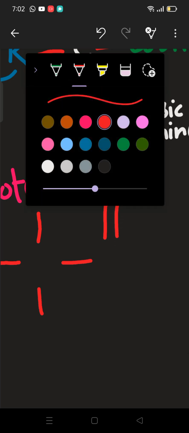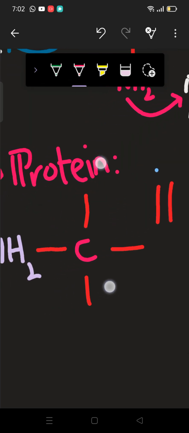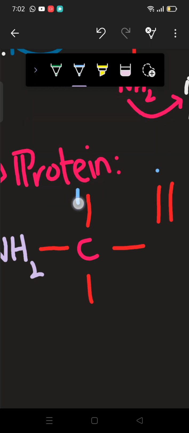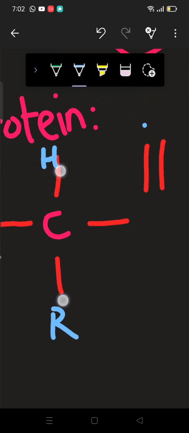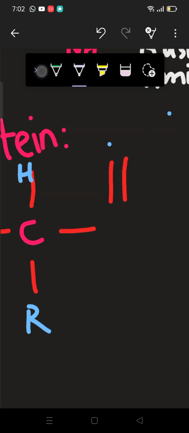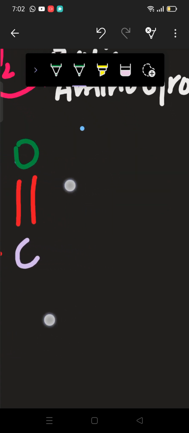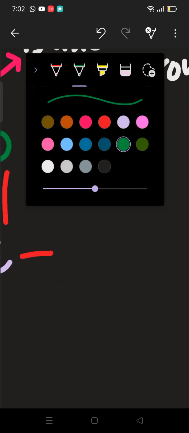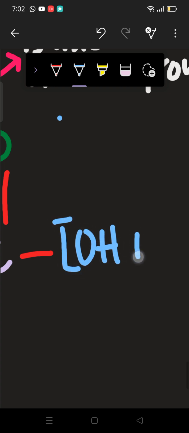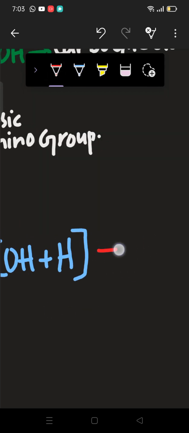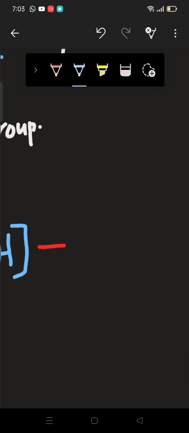Alright, here we have main component C. Here we have hydrogen, alkyl group, and here we have C, which makes the double bond with O, which is oxygen. Alright, and here we have OH. Wait, let me write here down first. OH plus H, which is the water, which will be removed. Alright, ultimately here we'll have another amino acid.